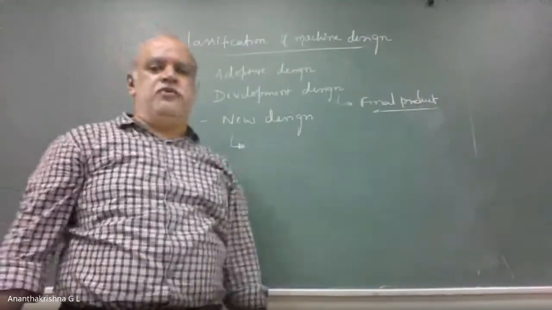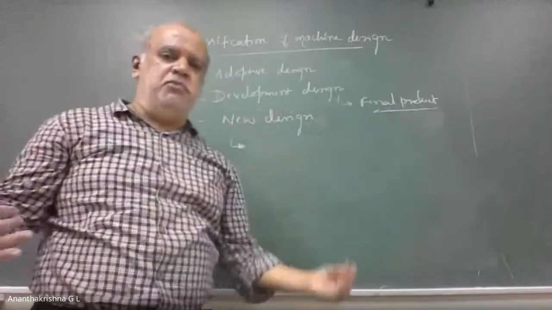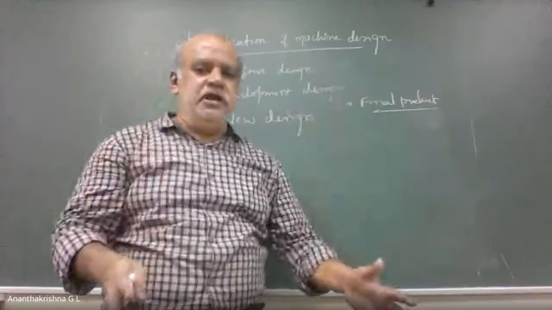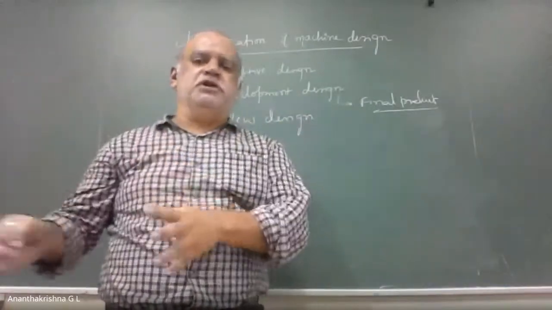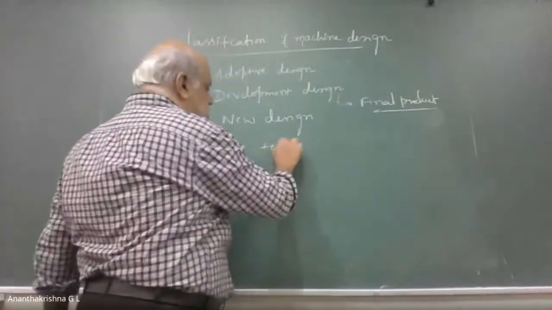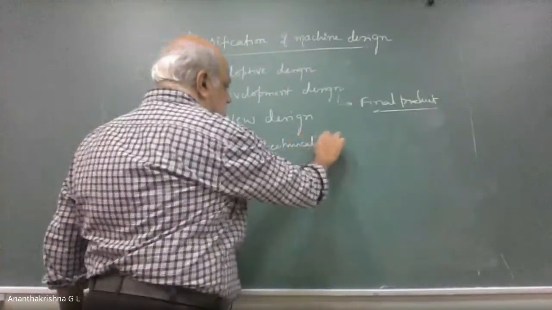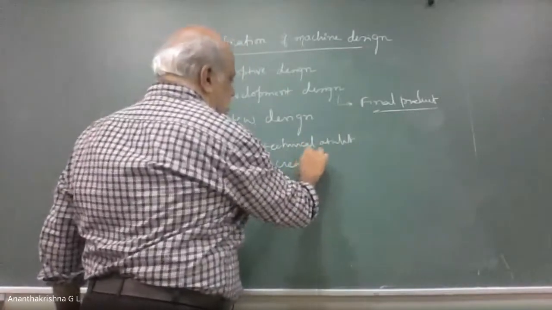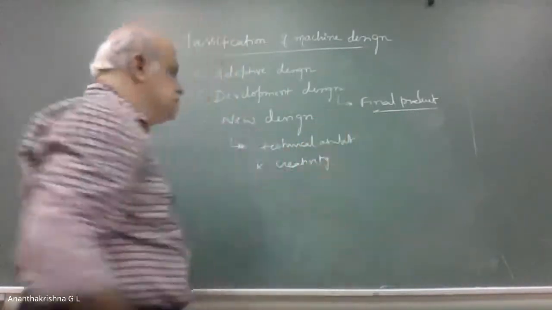You start from scratch, with an unstructured problem, start somewhere, and then by iterations you make the problem structured and solve it. So here a lot of technical ability and creativity are required in case of new design.